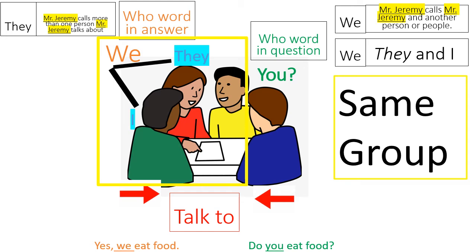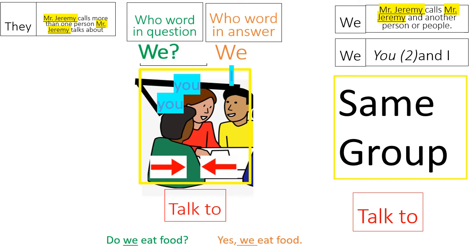So I and they, or they and I, together is we. They are part of the same group inside the yellow box. Okay, and this group is talking to the person in blue. So if the person in blue again asks, do you eat food? They answer, yes, we eat food. And when they say we, they are not talking about the person in the blue shirt, just the people inside the yellow box.